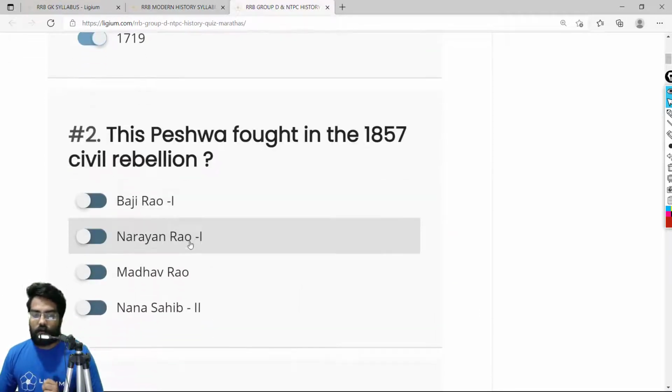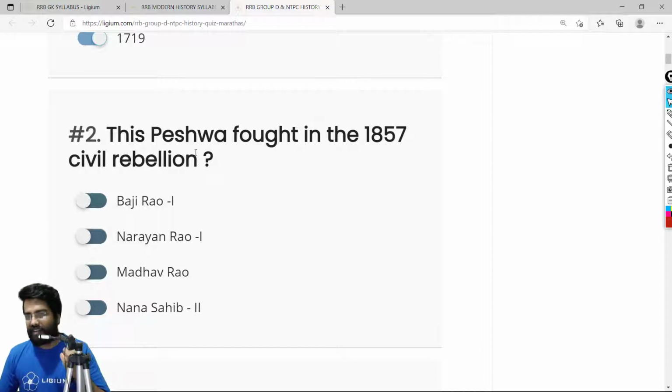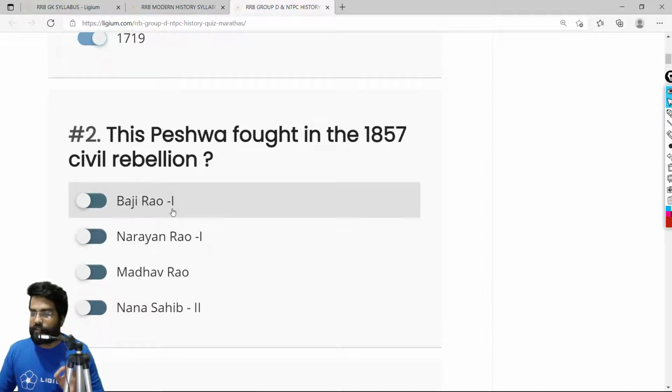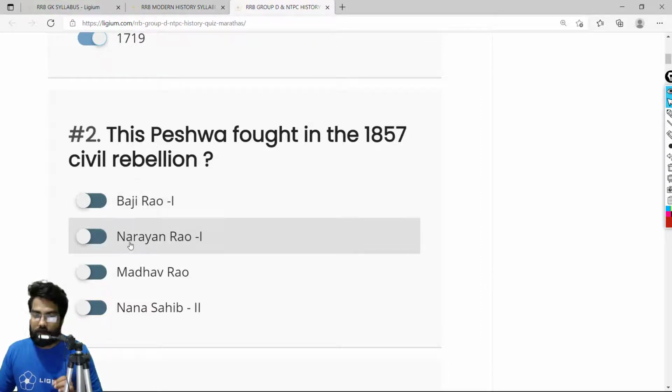Now the second question: this Peshwa fought in the 1857 civil rebellion. Technically this guy is not regarded as the Peshwa, but for some he is a Peshwa, and he fought in the 1857 rebellion. The option Baji Rao 1? Nope. Narayan Rao?